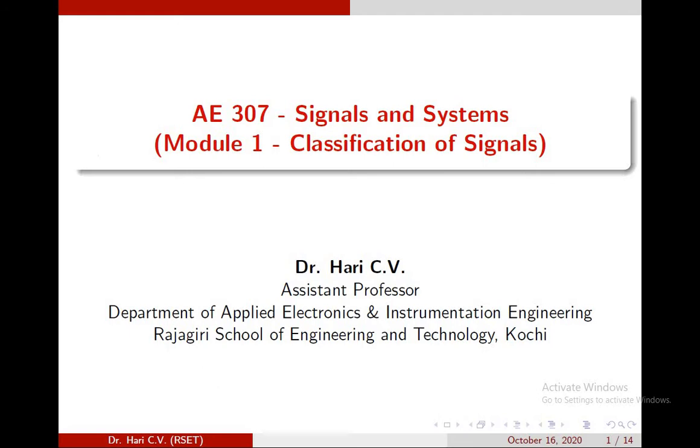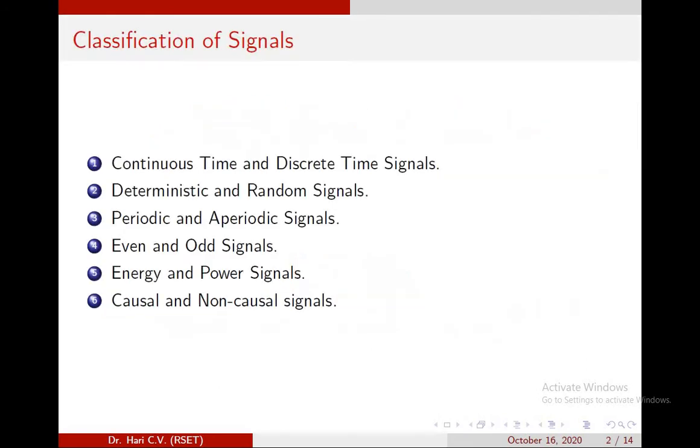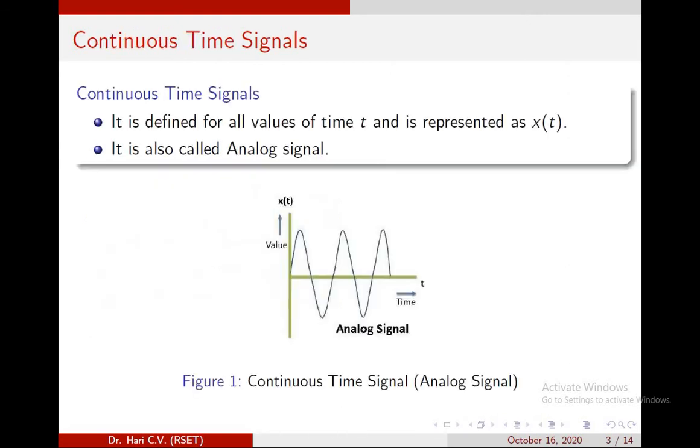This class deals with the topic classification of signals. The different types of signals are continuous time and discrete time signals, deterministic and random signals, periodic and aperiodic signals, even and odd signals, energy and power signals, and the last one is causal and non-causal signals.